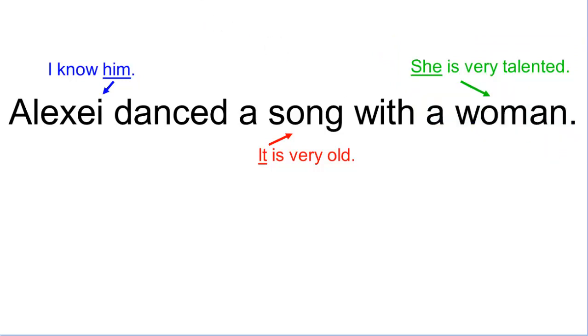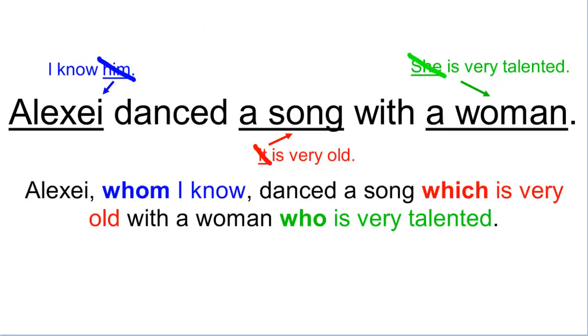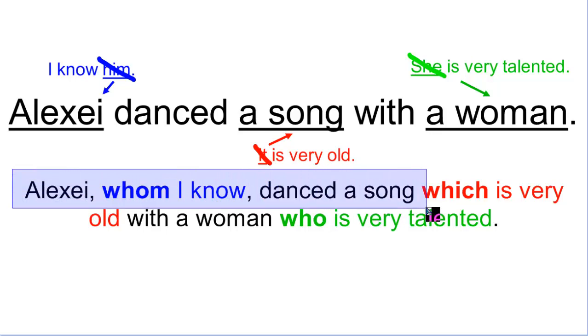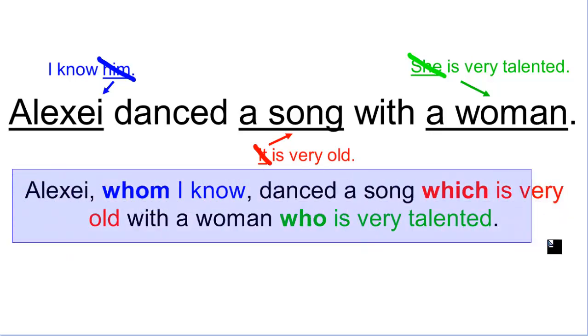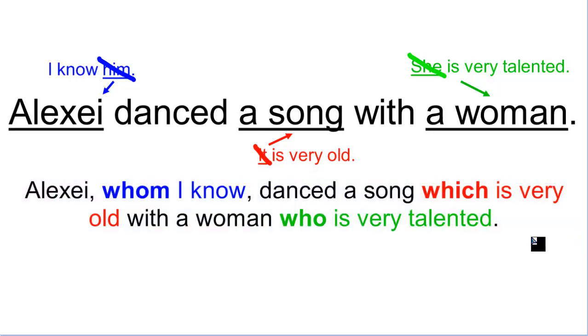So let's see. We can combine all of these ideas together in one sentence. I can say, Alexei, whom I know, danced a song which is very old with a woman who is very talented. So you see, I am introducing the commentaries in the sentence. I am adding extra information about Alexei, about a song, and about a woman.